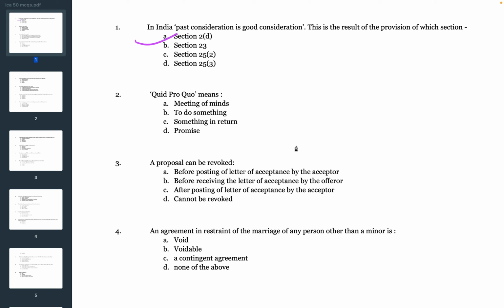Next question. Quid pro quo means? Options are A. Meeting of minds, B. To do something, C. Something in return, D. Promise. The answer is C, something in return.